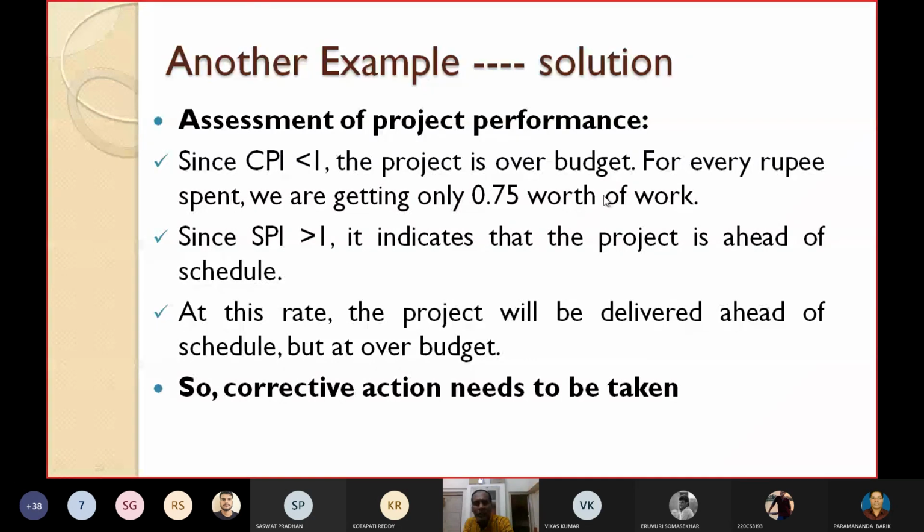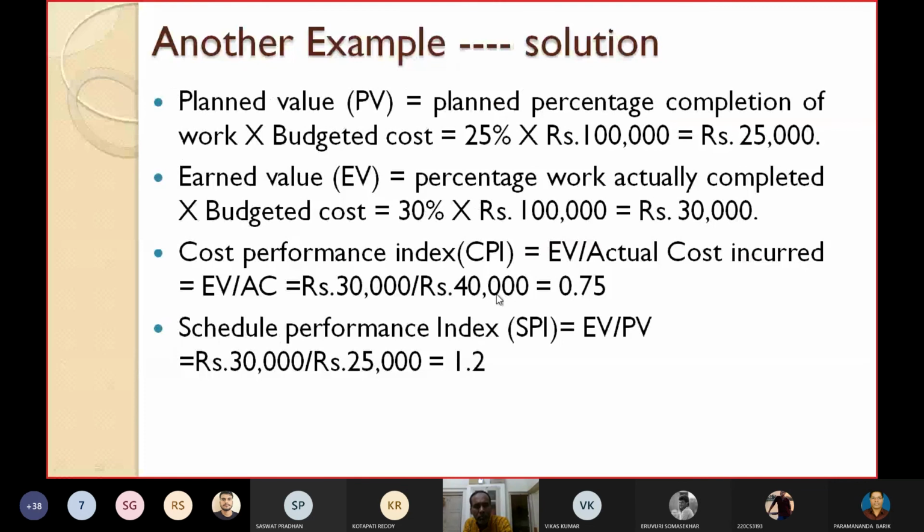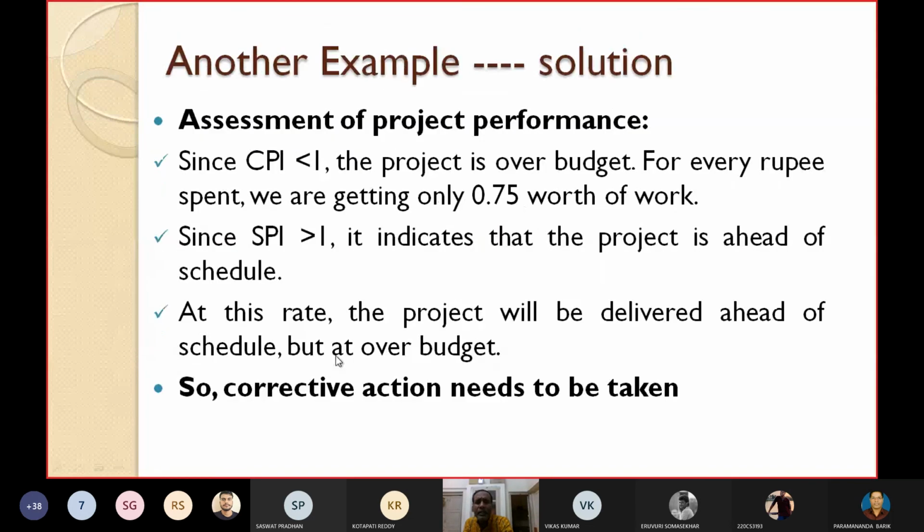And in the other case, SPI is 1.25, that is greater than 1. Since SPI is greater than 1, it indicates that the project is ahead of schedule, because this is the schedule performance index. CPI is cost, so less than 1 means it is what? Over budget.